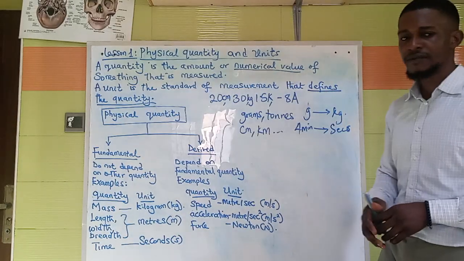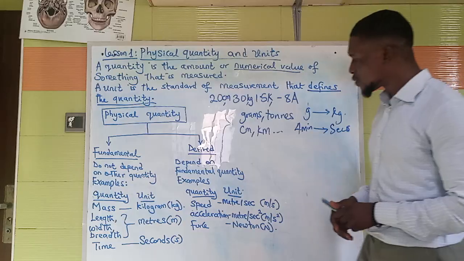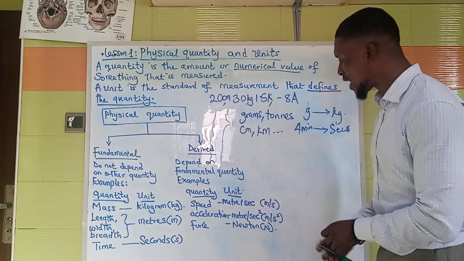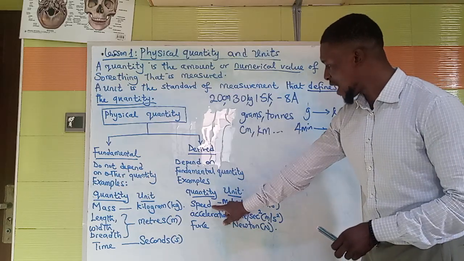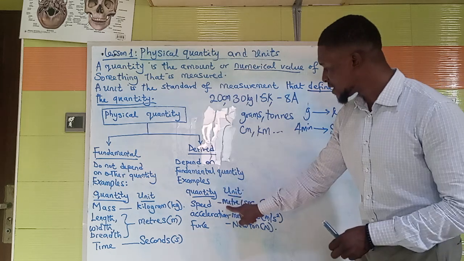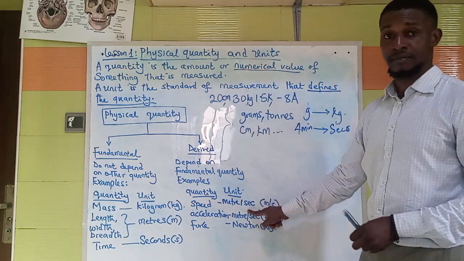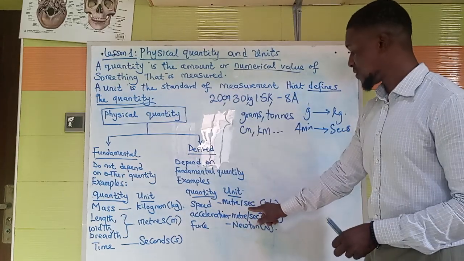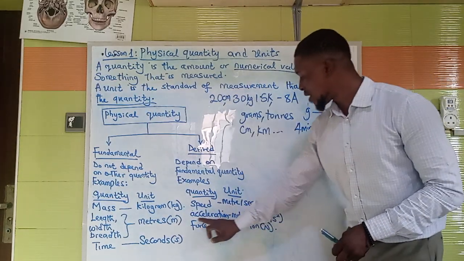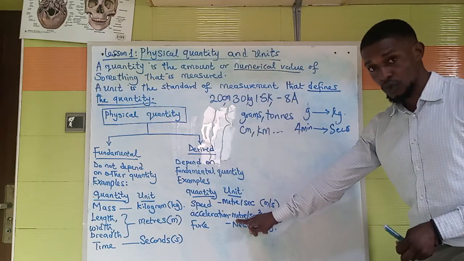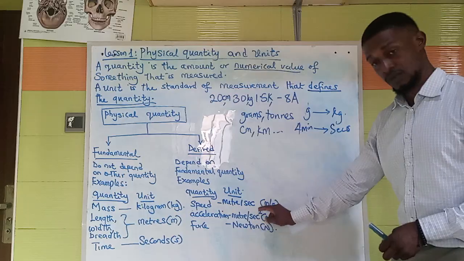Now let's look at some derived units. For the derived units, we have some examples. We have speed, which is meter per second. If you look at this, it is derived from a combination of length or distance and time. We have distance in meters, we have time in seconds. Second, we have acceleration, which is meter per second squared. So you have distance here, and then you have seconds squared.